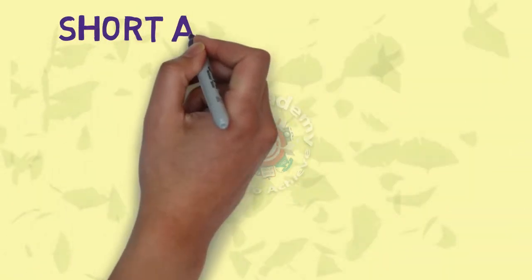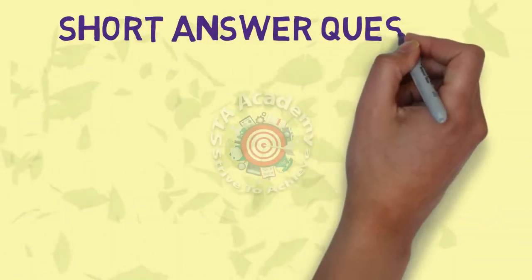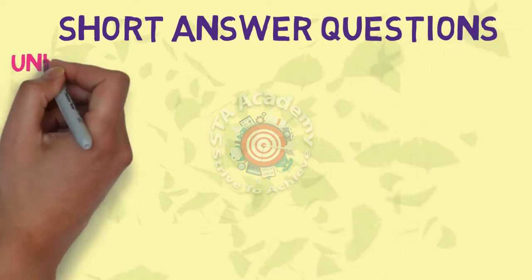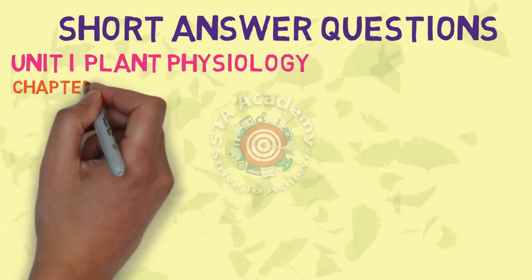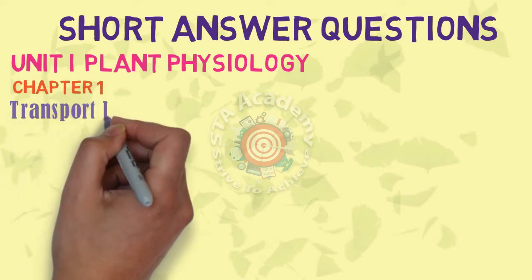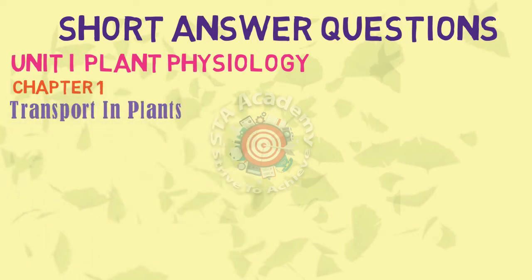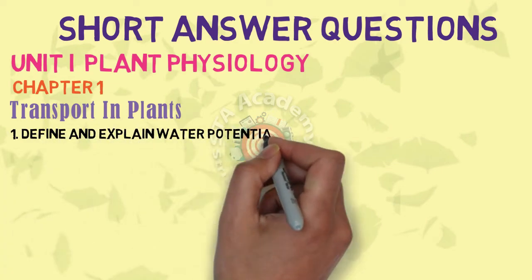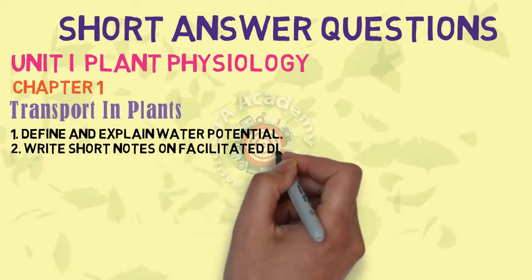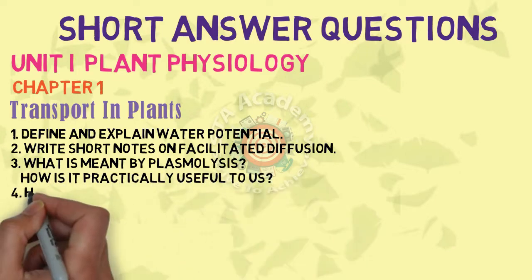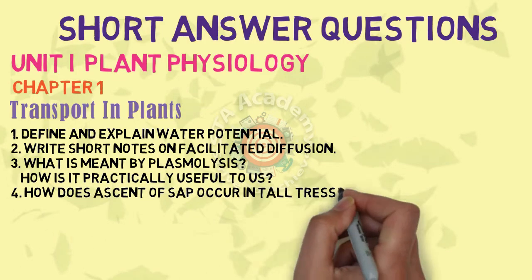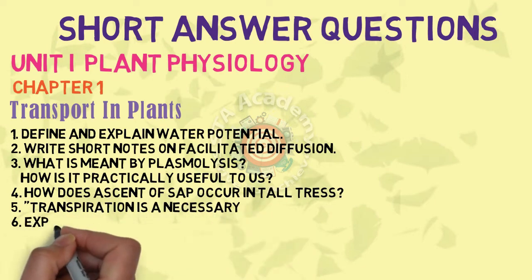Let us see the unit wise and chapter wise SAQs and VSAQs. The first unit, plant physiology, chapter 1 SAQs. I have given here 7 SAQs. Define and explain water potential. Write a note on facilitated diffusion. What is meant by plasmolysis? Next, fourth is ascent of sap in tall trees.